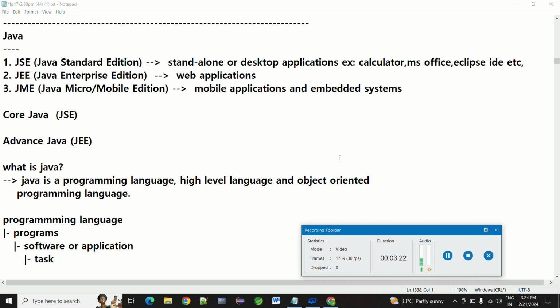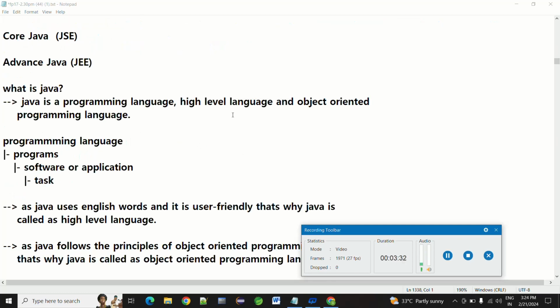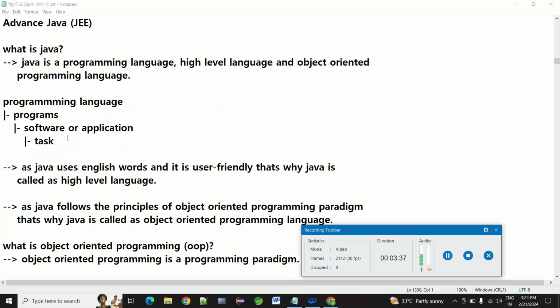Okay, let's go. Then, what is Java? It is a programming language, a high level language. I have written here: programming language and high level language, object oriented programming language. Java uses English words and it is user friendly. As I said, to communicate with your friend, one language is required. In the same way, to communicate with a computer, one language is required. That is a programming language.